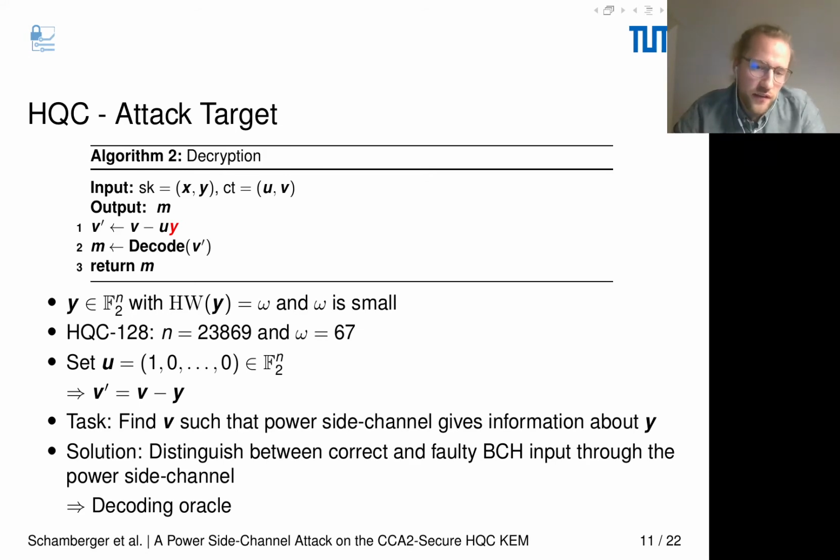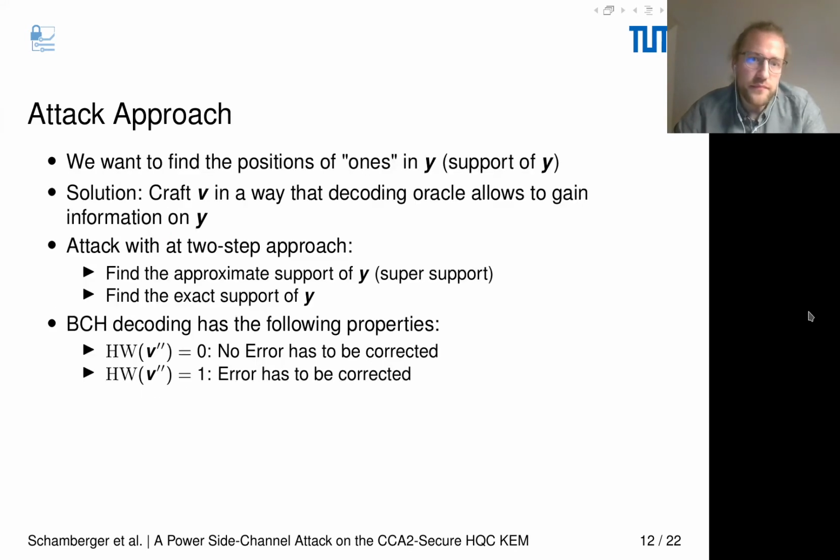The solution is to distinguish between a correct and faulty BCH input through the power side channel in the form of a decoding oracle. In the following, I'm going to describe how to craft these different v's given a decoding oracle, and later in the talk I will describe how to craft such a decoding oracle for HQC.